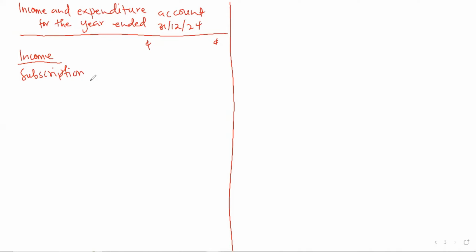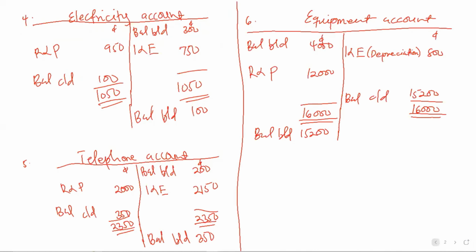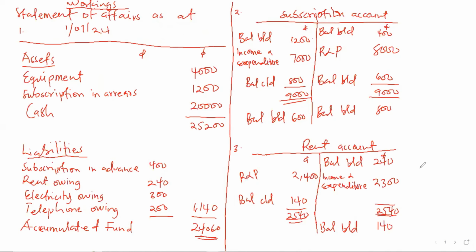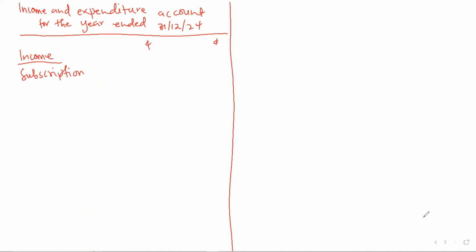We are not going to bring the amount in the receipt and payment account. We've done workings on that. So when we move to the workings, we could see this is the subscription account, and after preparing it, you said 7,000 is what will come to the income and expenditure account. So that is what you are going to write as our subscription.